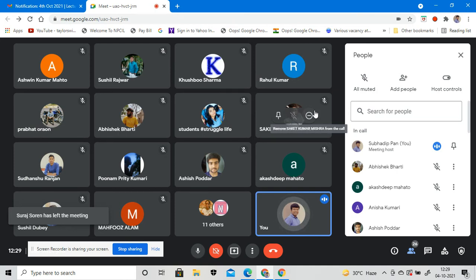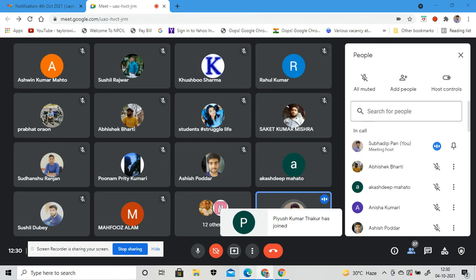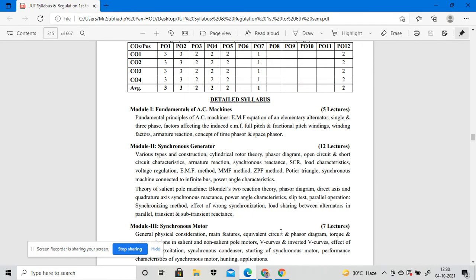In this electrical machine course, we have to discuss the application part of different machines. That means we have discussed AC machines, the synchronous generator, and the synchronous motor. All those application areas of the generator and motor we will discuss in the machine tools syllabus.